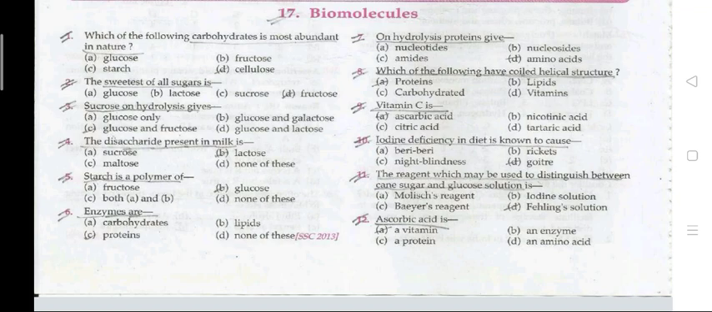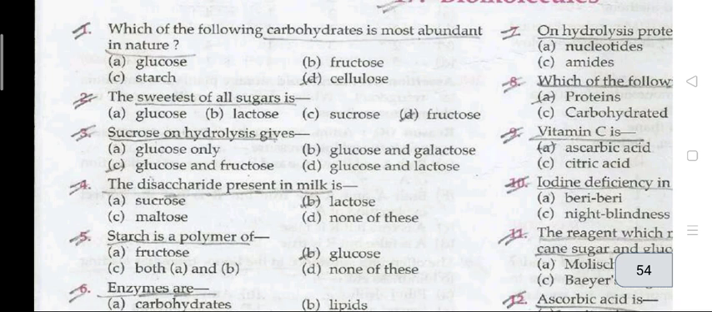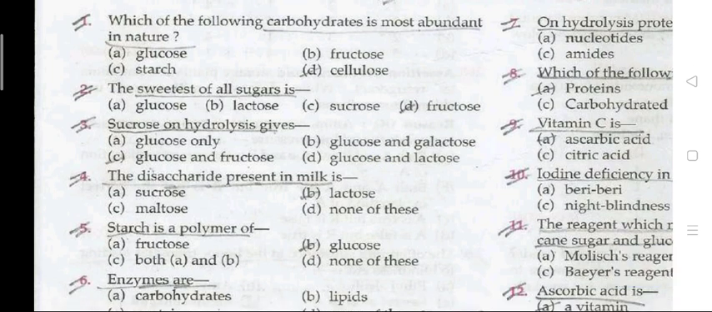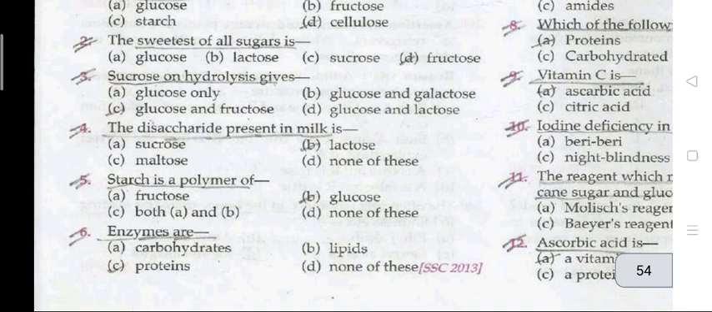Today we discuss the objective questions of topic biomolecules. The first question: which of the following carbohydrates is the most abundant in nature? Cellulose. Next question, the sweetest of all sugars is fructose. Question number 3: sucrose on hydrolysis gives glucose and fructose. Question number 4: the disaccharide present in milk is lactose.